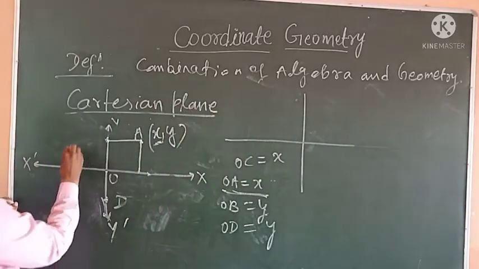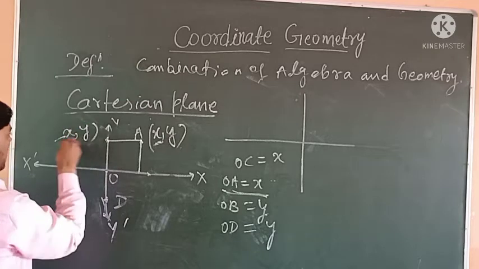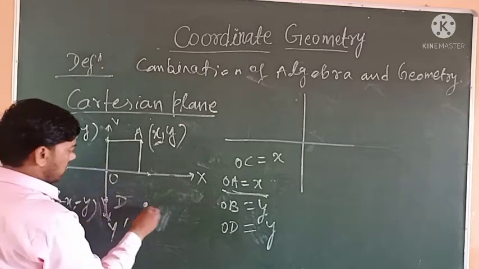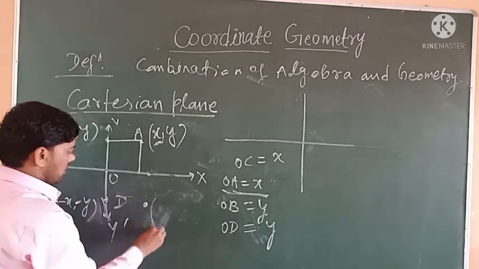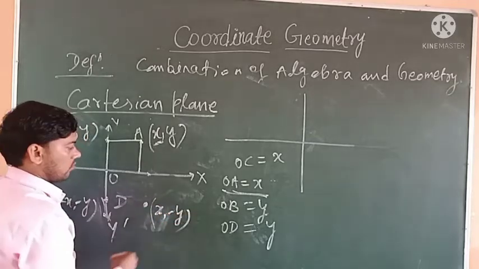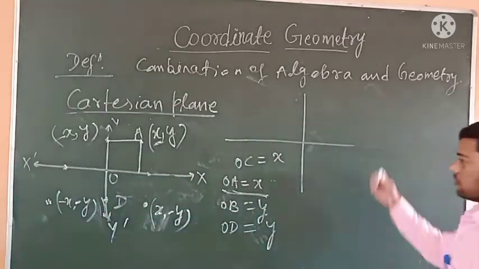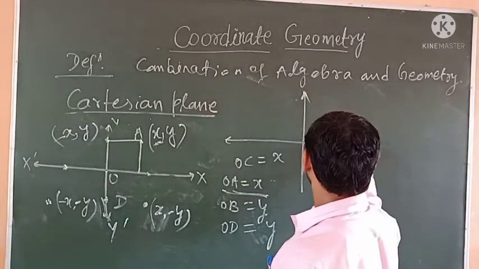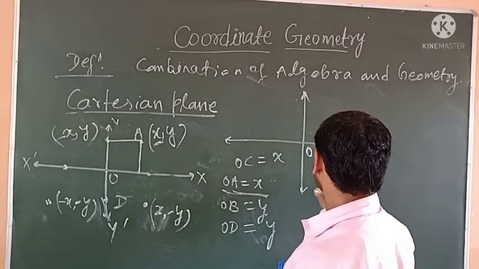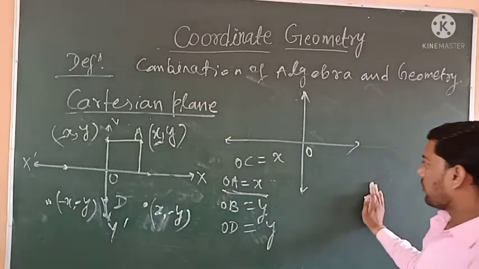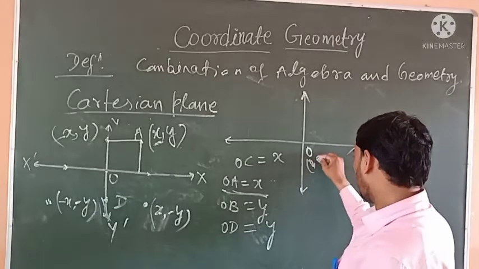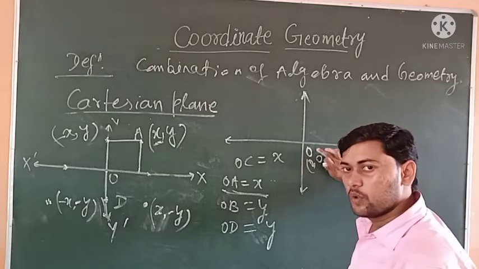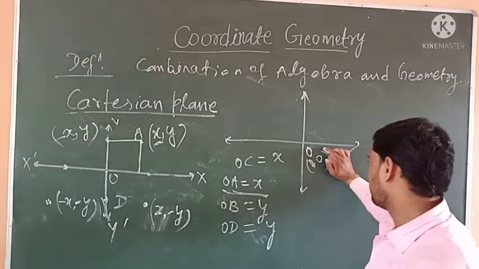Similarly, in the second quadrant the coordinates are (-x, y), in the third quadrant (-x, -y), and in the fourth quadrant (x, -y). What will be the coordinates of the origin? The coordinates of the origin are (0, 0) because the distance of point O from both axes is 0.